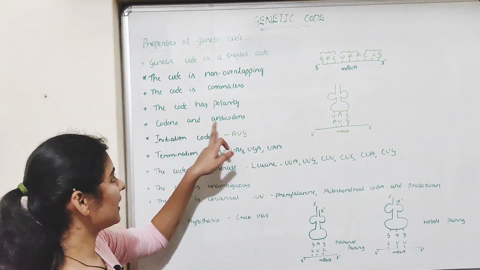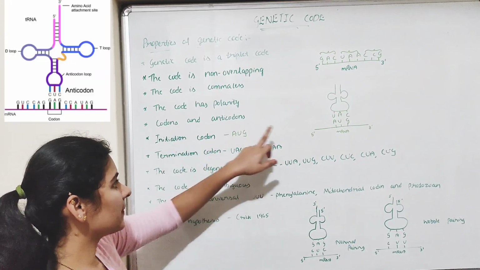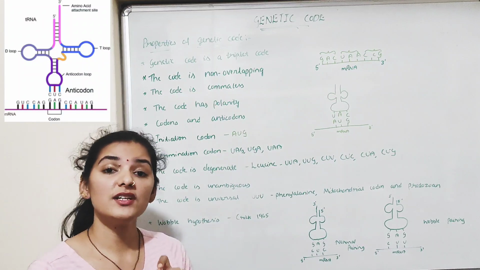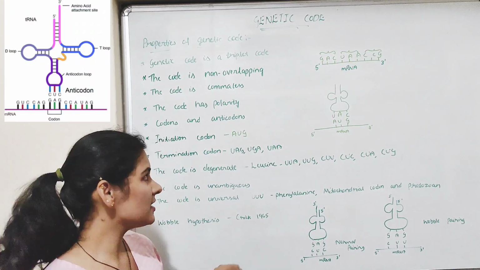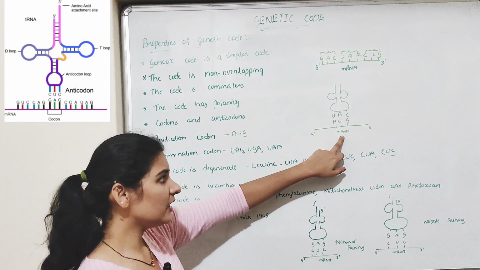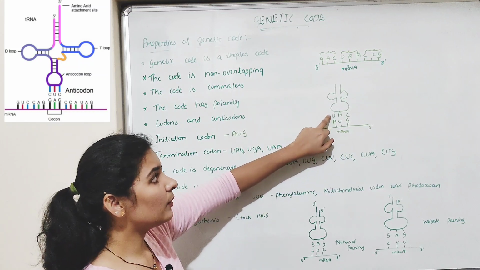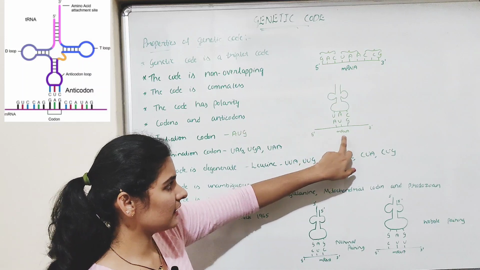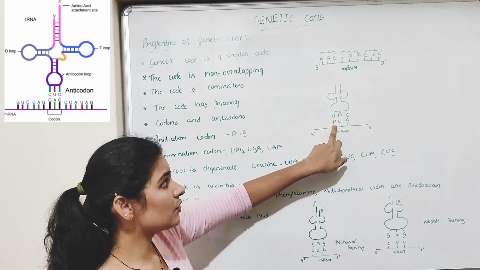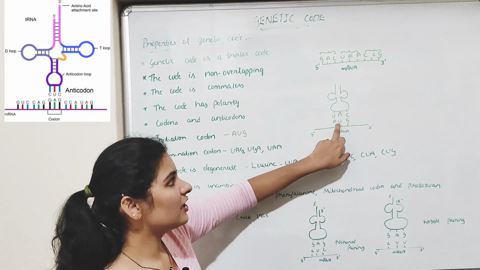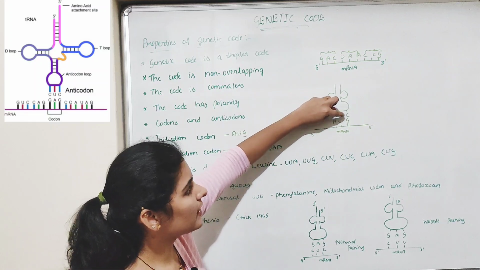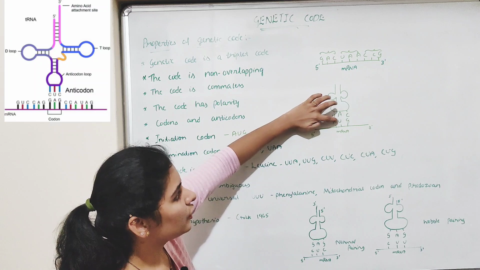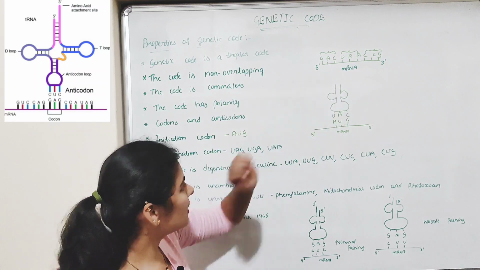Next one, codons and anticodons. Codons are present on the mRNA, anticodons are present on the tRNA. During translation, or during protein synthesis, the codons present on the mRNA will pair with the complementary anticodon present on the tRNA. For example, as you can see in this diagram, the mRNA has a codon AUG. It pairs with the anticodon UAC which is present on the tRNA. So A pairs with U, U pairs with A, G pairs with C.